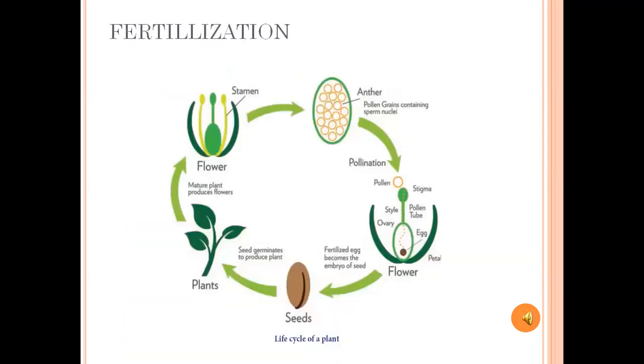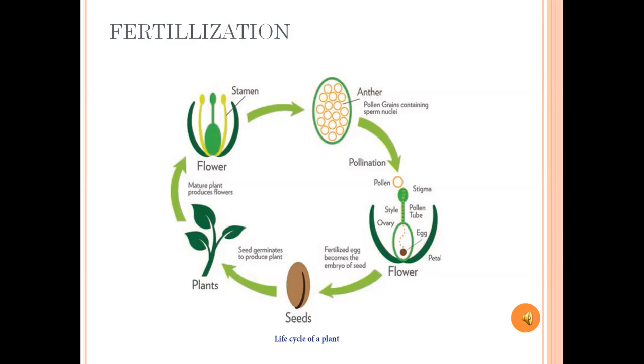Next, fertilization. After pollination will come fertilization. Through pollination, pollen grains reach the stigma. What happens to them after this? Substances produced on the stigma cause the pollen grains to germinate.